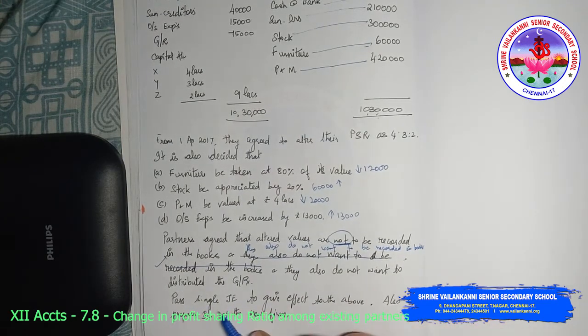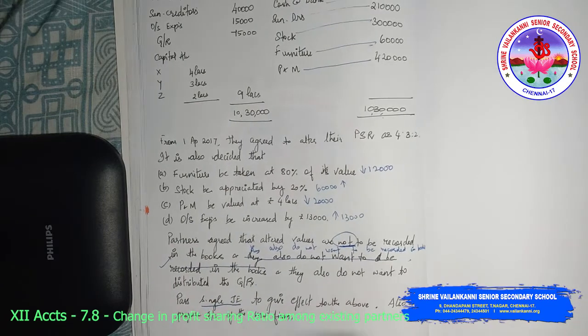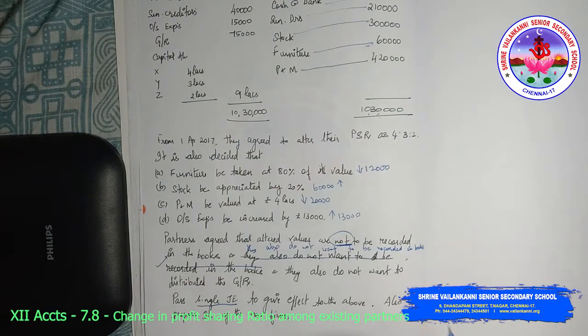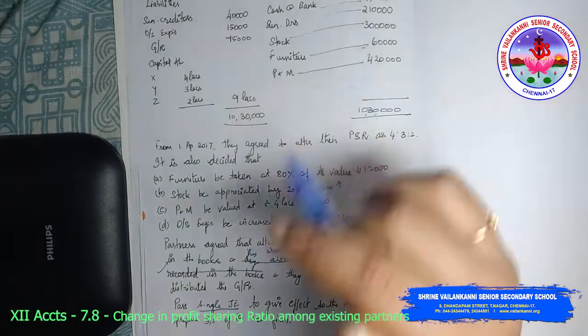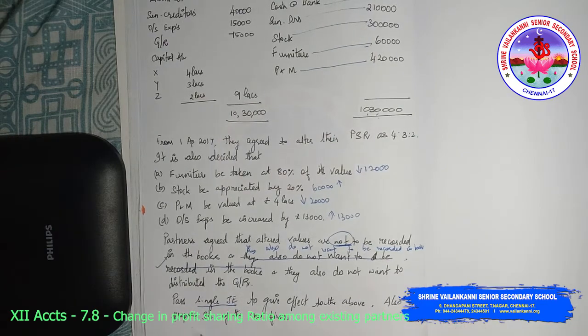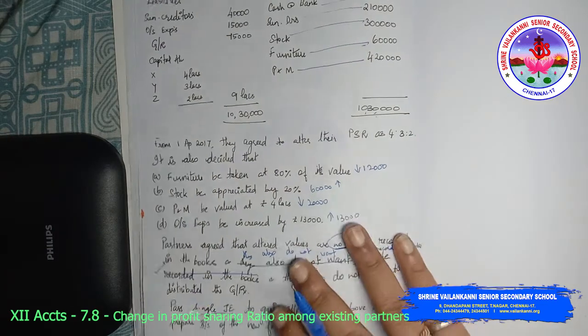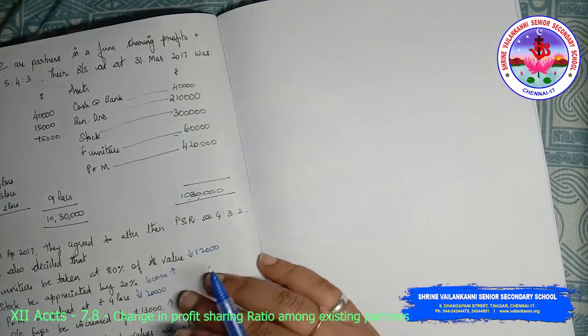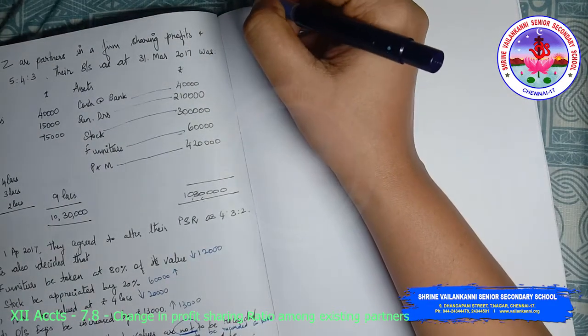So pass a single journal entry. This is a hint. You will not record all these entries in the balance sheet. You will record the old values. So pass the single journal entry to give effect to the above. Also prepare the balance sheet of the new firm. So you need to just prepare the value of revaluation, whether it is a gain or a loss.